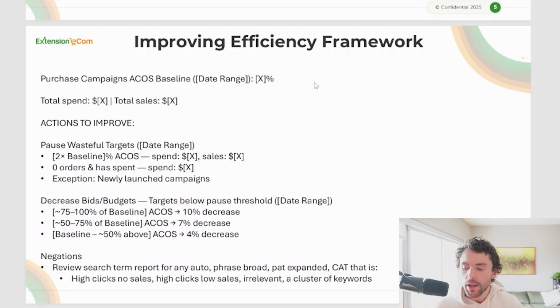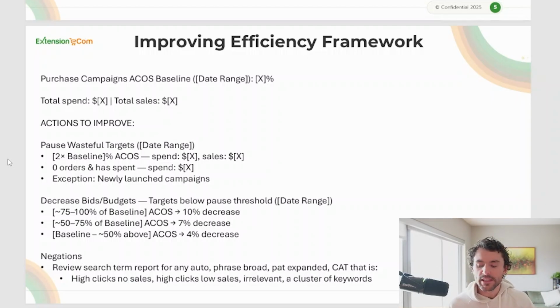Now, when it comes to non-branded, we want to say our average non-branded ACoS is, let's call it, 40%. Then we need to define our total spend and our total sales, so we can easily reference a statistically significant sample size of data as we build out our audit. Then we want to go through four levers. I have it looking like three just for the sake of PowerPoint space, but the four levers are pausing wasteful targets, decreasing bids and budgets, which would typically split into two, and then negations. So let's break down each individual one.